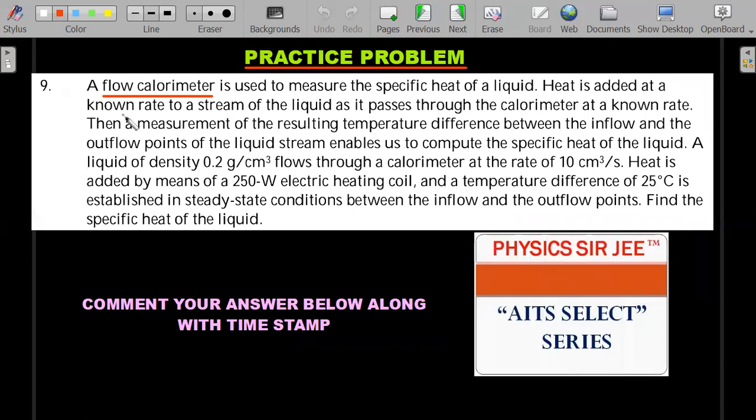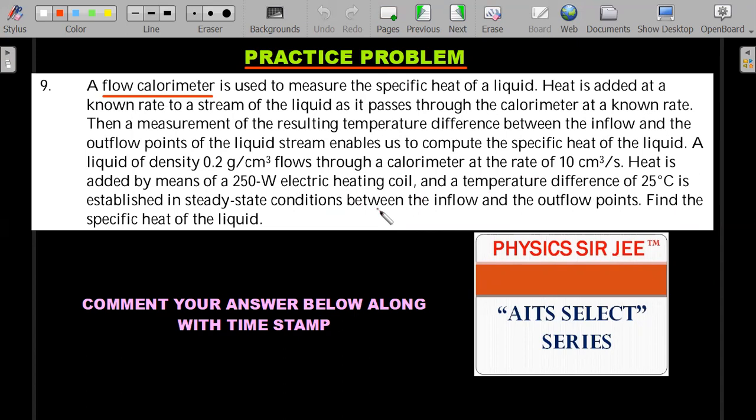Here's another one, on a flow calorimeter. This is definitely slightly tougher than the previous problem. So the same procedure: try it out for 2 or 3 minutes. Read the question carefully, try to manipulate all the parameters that are given and see how they can be interrelated. This is slightly multi-conceptual, you could say. You should be able to crack it.